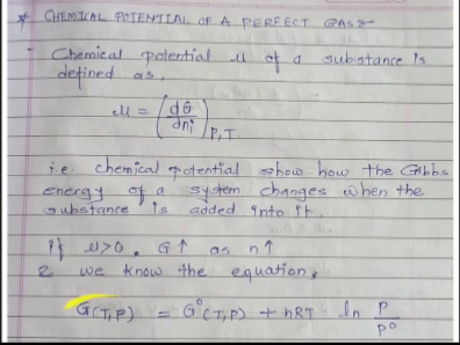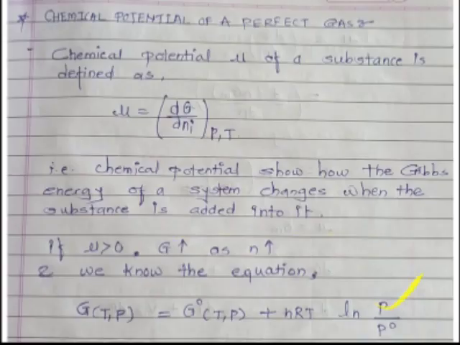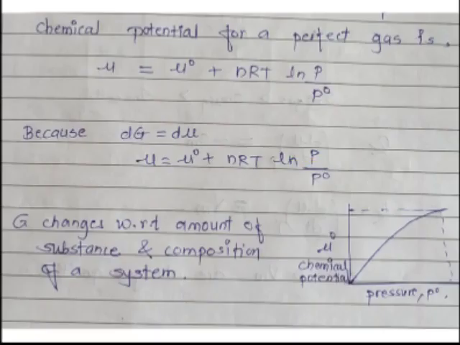So we can write, instead of G, directly mu, that is dG is equal to d mu. So instead of G you can put mu. Mu is the chemical potential. So this equation can be written as mu is equal to mu standard plus nRT ln of P upon P0.